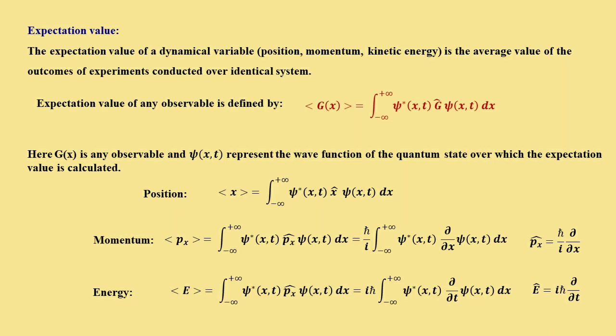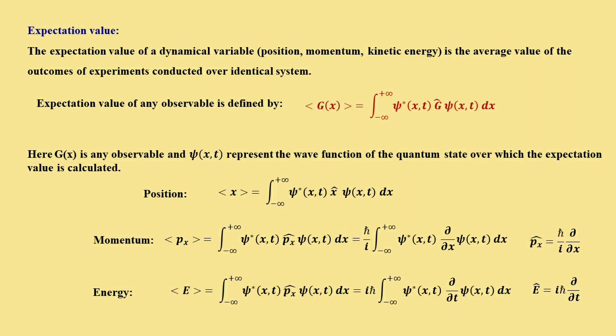This is the standard expression for the expectation value of any function. Position, momentum and energy all have expectation values. And look here, whenever we find the expectation value of an observable, inside the integration you have to put the operator associated with that particular observable.